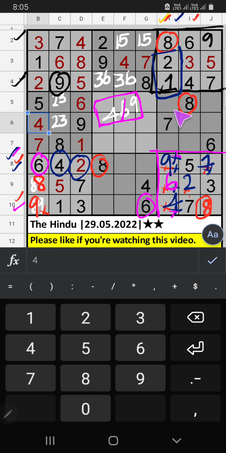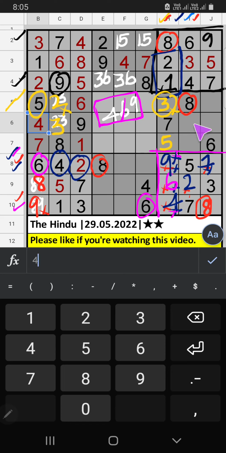Column H, 2 numbers are remaining, 3 and 5. 5th row we already have 5. So 5 can't come in this cell. 5 is confirmed here. Then 3 is here. 5th row we have 3. So 3 can't come in this cell. 3 is confirmed here. Then 2 is here.